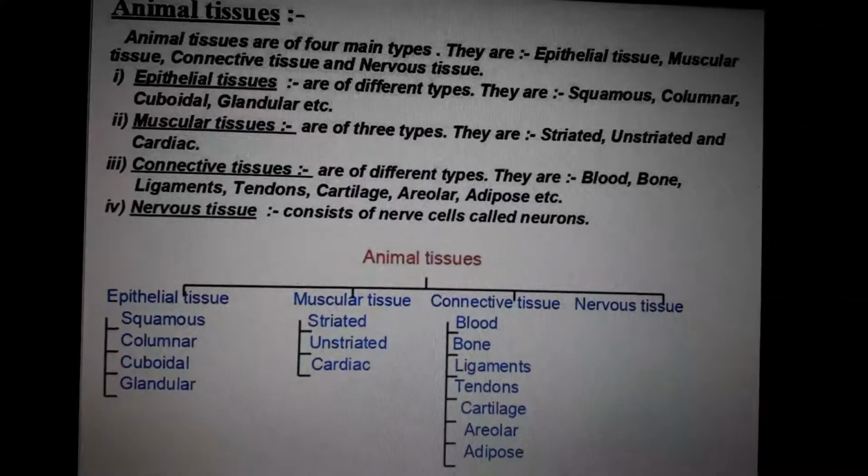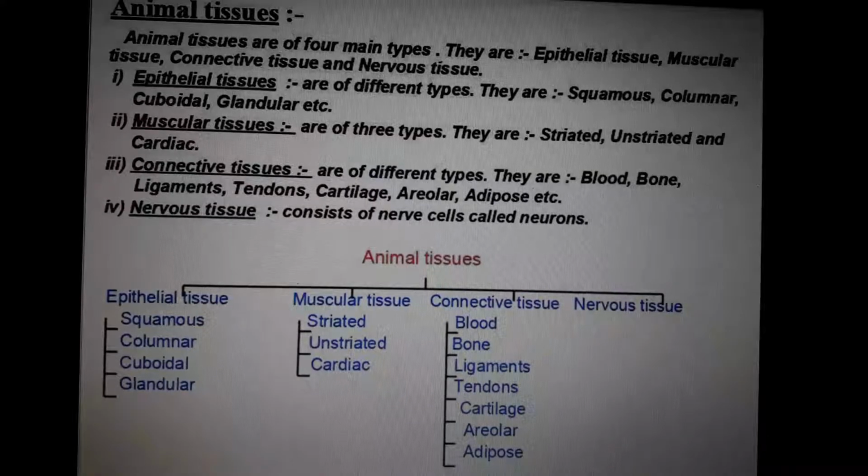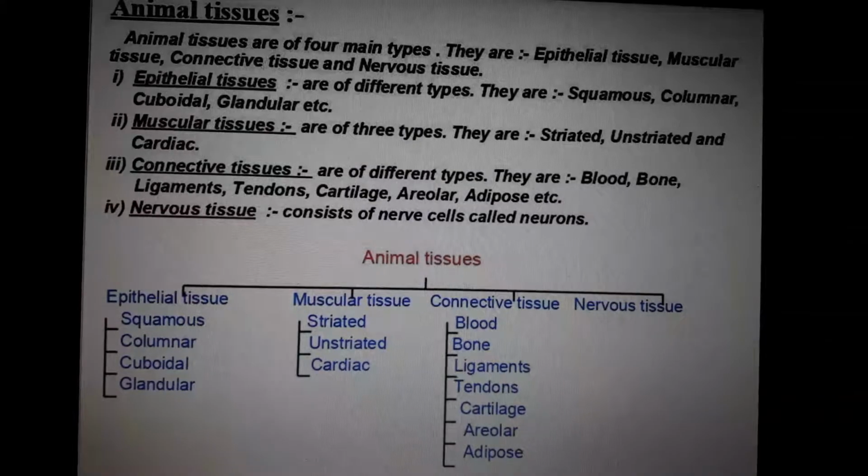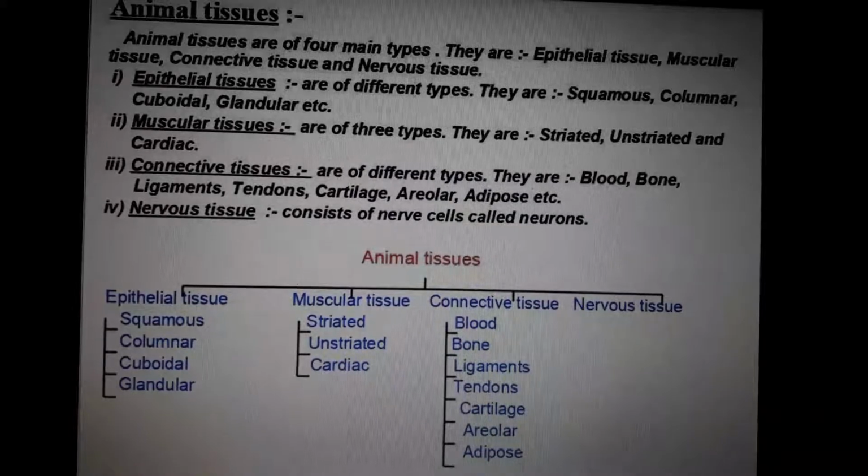Connective tissue means tissues which connect with each other. The best example is blood. You already know that blood is the main medium of transportation in our body, isn't it? Blood transports oxygen and other food materials produced in our body or in our small intestine to different parts of our body. So blood is a connective tissue. Bone is a connective tissue, isn't it? Our bones are connected with each other. Am I right or not?